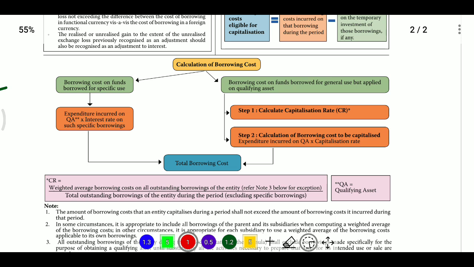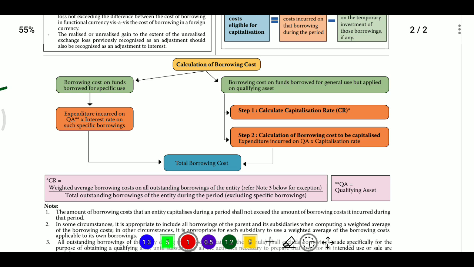For general borrowing cost, we need to calculate the capitalization rate: the total amount of interest incurred divided by the total borrowings. The eligible borrowing cost or the total actual interest, whichever is lower, will be considered. We add the specific borrowing cost plus the general borrowing cost to get the total borrowing cost. If the specific borrowing is used for more than one asset, then we calculate on a proportionate basis. After that, we discussed bonds. If the bonds are issued at a discount, then we use the effective interest rate method.